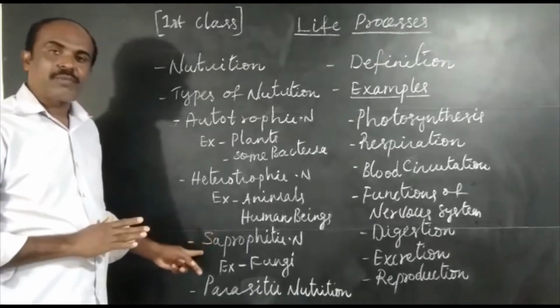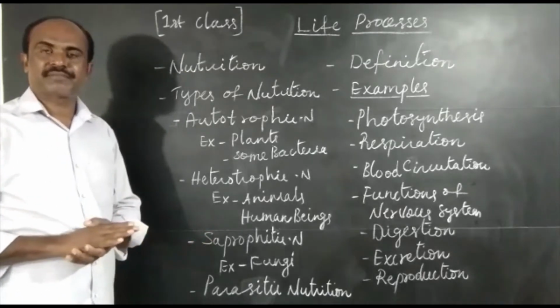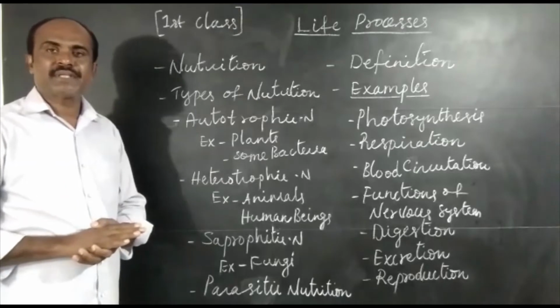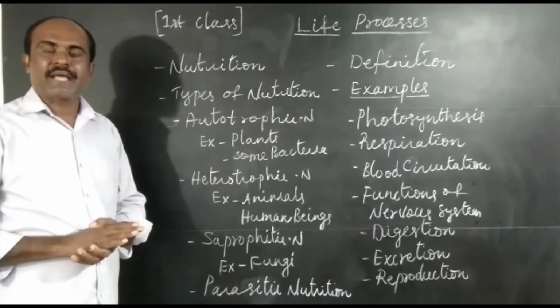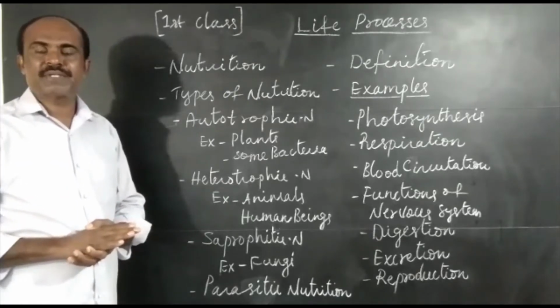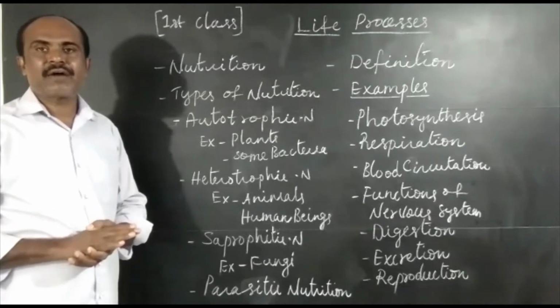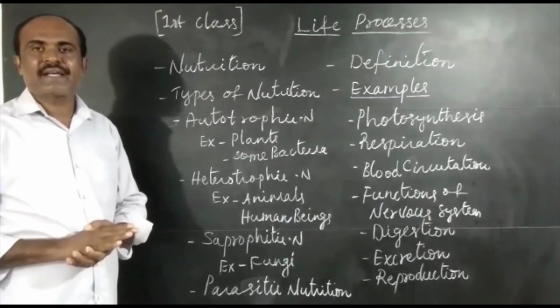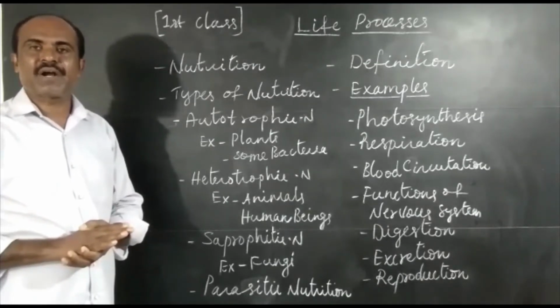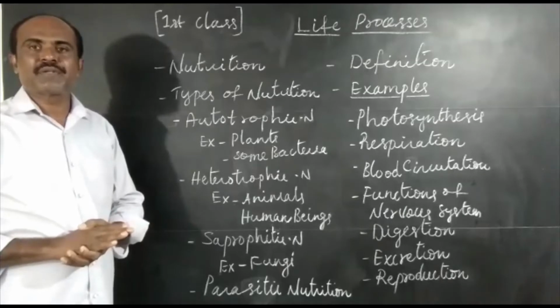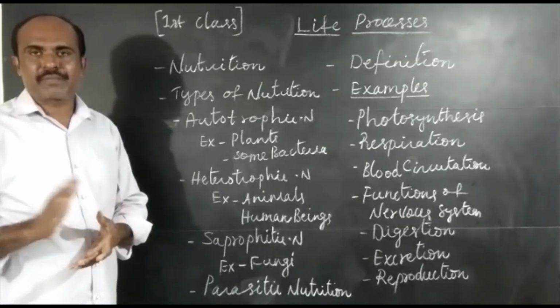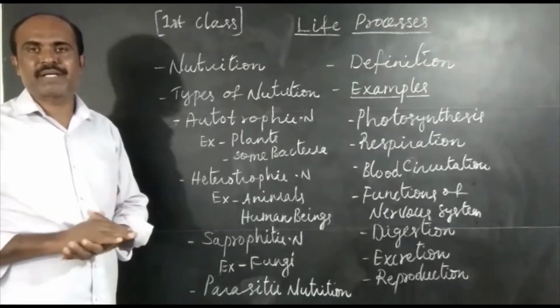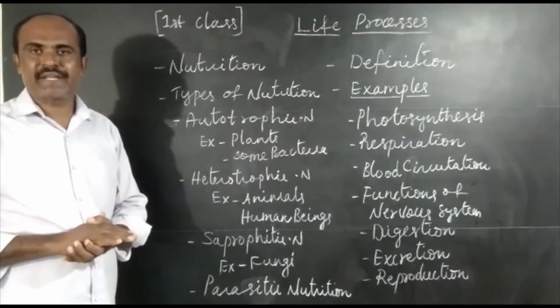Now let us talk about saprophytic nutrition. Examples: fungi. Saprophytes are the organisms which break down food material outside their body. These fungi release some chemicals called enzymes through their body wall into the surrounding atmosphere where there is food material.